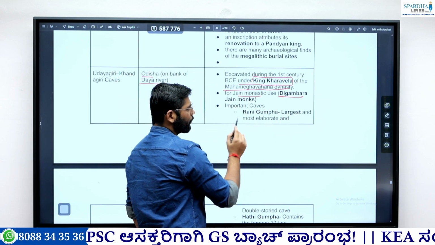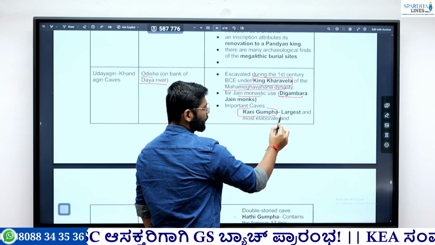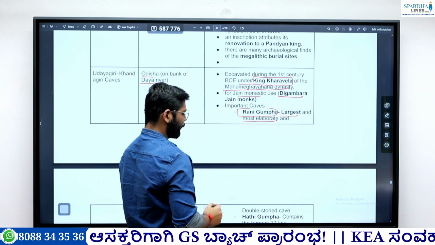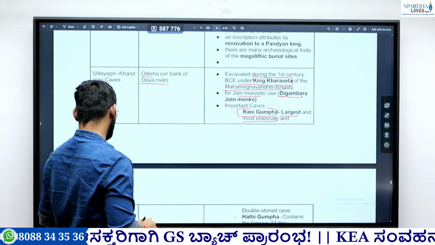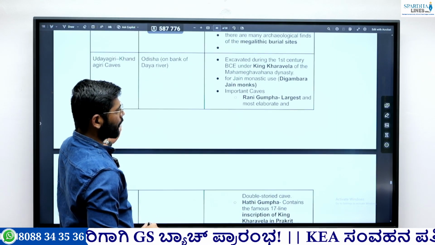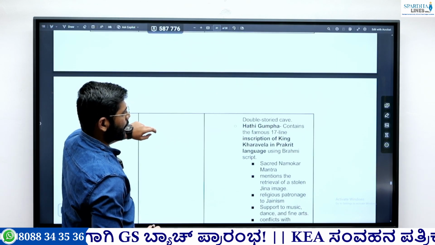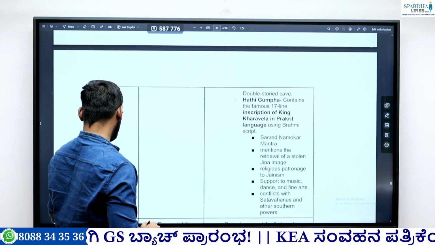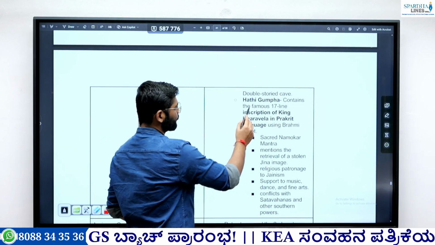So the important caves that we find: the first is the Rani Gumpha. It is the largest and most elaborate cave, and it is also double storied. So Rani Gumpha is the largest one, the most elaborate, as well as the double storied cave. So remember this. The second important cave is the Hathigumpha.